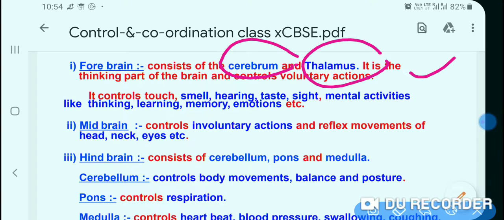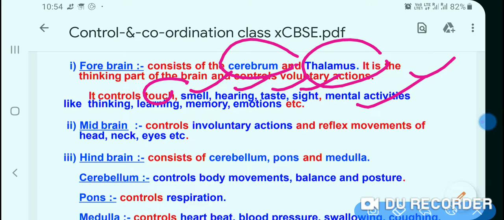Very important. It is often asked in the exam, write the function of the forebrain, or it is also asked which part of the brain is involved in thinking. Then the answer will be forebrain. It controls touch, smell, hearing, taste, sight, and mental activities like thinking, learning, memory, emotions.